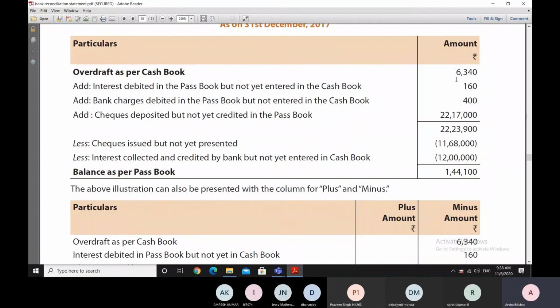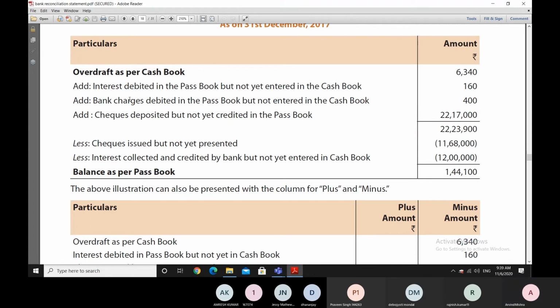So we are moving from the cash book balance towards the bank passbook balance, and therefore we have to reduce this figure. Reduce this figure means if it was minus, then by reducing, we would have written minus here. But here, since we are writing it in the plus, we just put a plus here, so that this 400 rupees will add up to the 6,340 plus 160, and then we'll move towards the passbook.